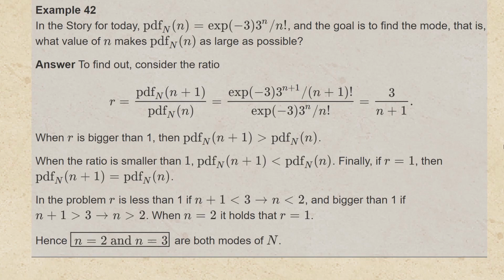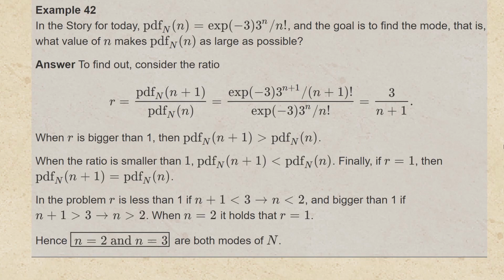When I plug in the formula, most of the terms cancel out, but I have a 3 to the n plus 1 in the numerator, a 3 to the n in the denominator. That leaves a factor of 3 in the numerator. The e to the minus 3 cancels out of the numerator and denominator, but I have n plus 1 factorial in the denominator of the numerator and n factorial in the denominator of the denominator. Those cancel to leave a single factor of n plus 1 in the denominator.